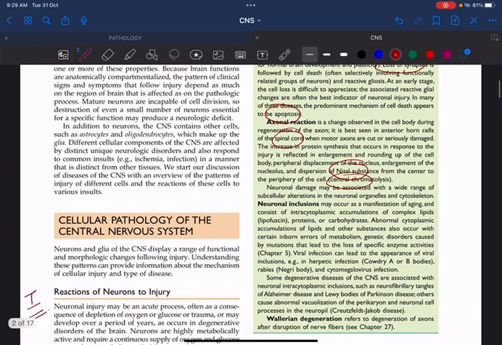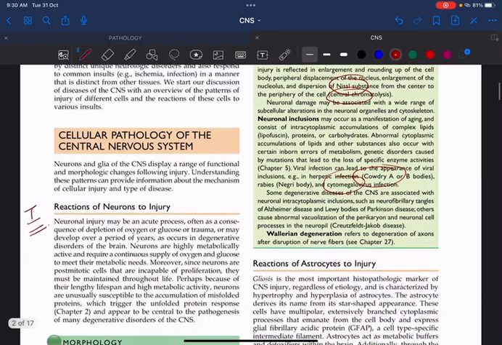Fine. Next are inclusion bodies, which occur mainly following infection, that is intracytoplasmic or intranuclear inclusion bodies, like Cowdry A and Cowdry B in case of herpetic infection, Negri bodies in case of rabies infection, and owl-eye inclusions in case of cytomegalovirus. And next is called Wallerian degeneration, which is actually a different entity, which occurs following any direct assault to the nerve fiber, which we will discuss in another chapter.